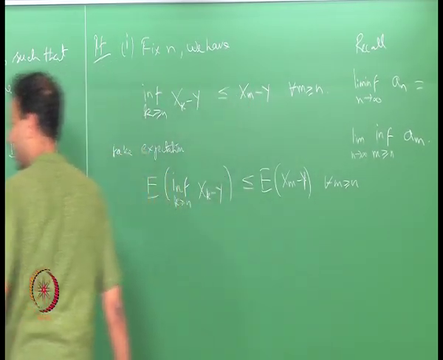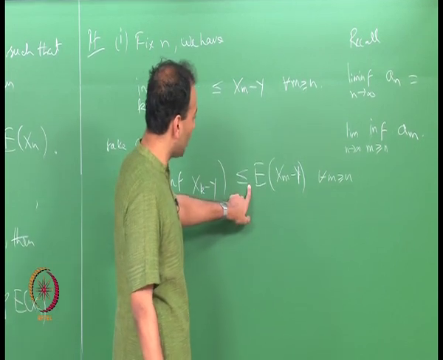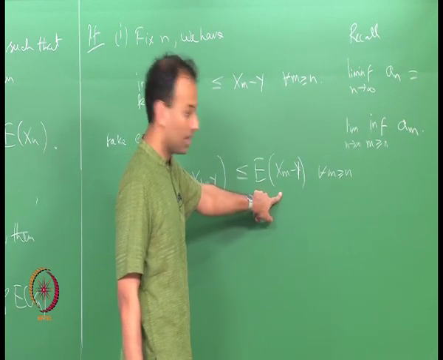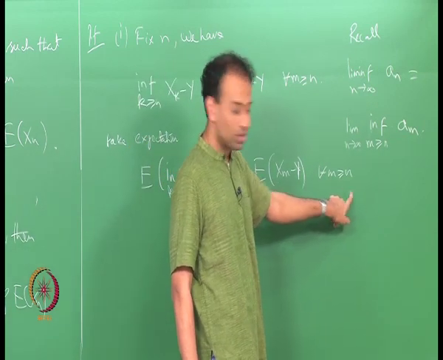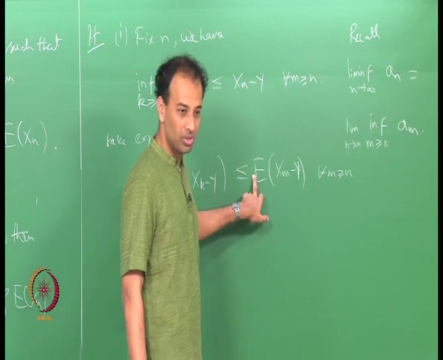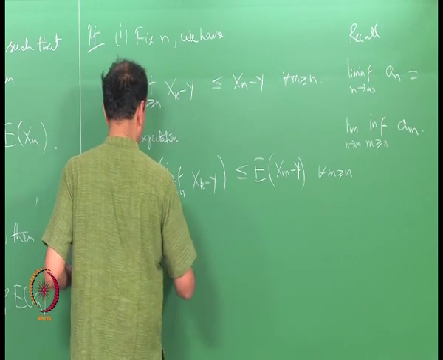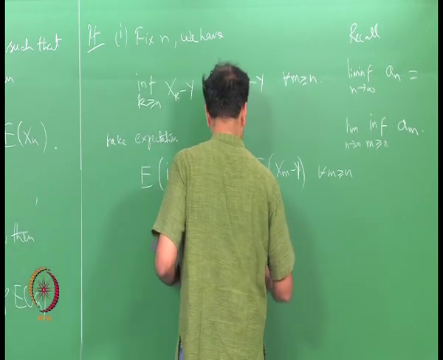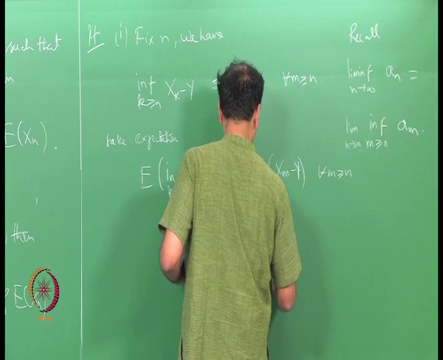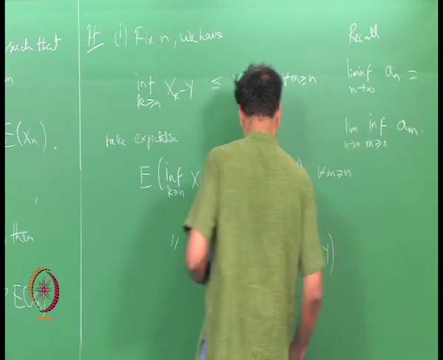So, now I am going to make the equivalent of this step. I am going to take the infimum over all m greater than or equal to n. See, this side there is no m, correct, this side there is an m, and this is true for all m greater than or equal to n. So, if I put an infimum over m here, nothing will happen, there is no m. Here I can put an infimum, right. So, I get that all of that is less than or equal to the infimum over m greater than or equal to n of the expectation of x m minus y.